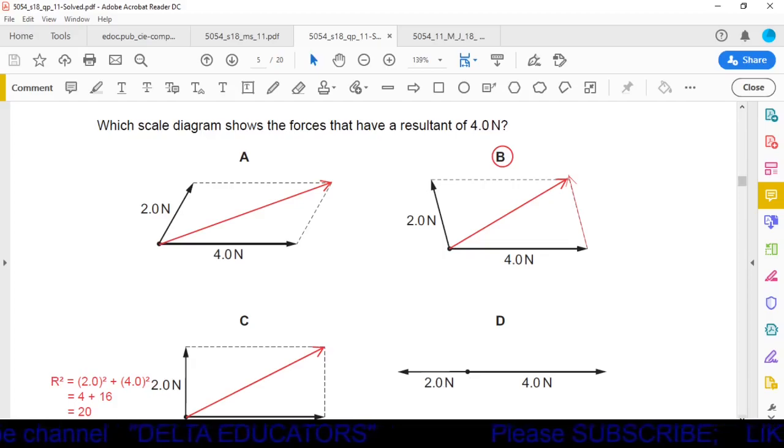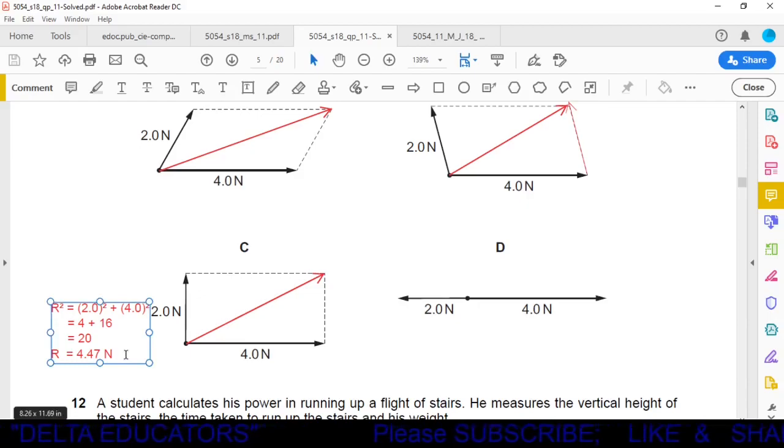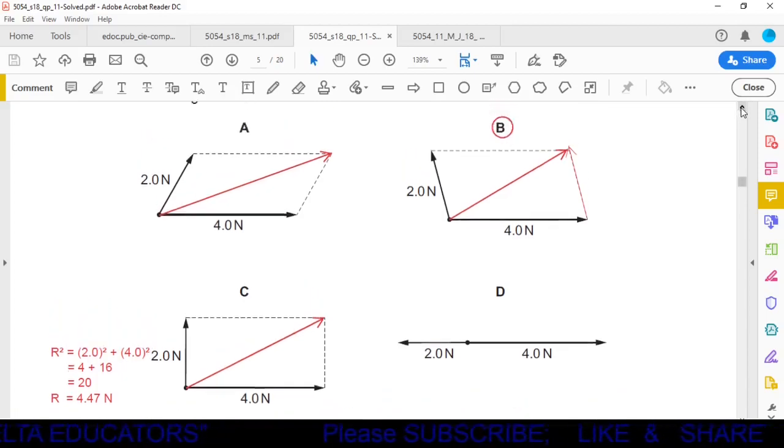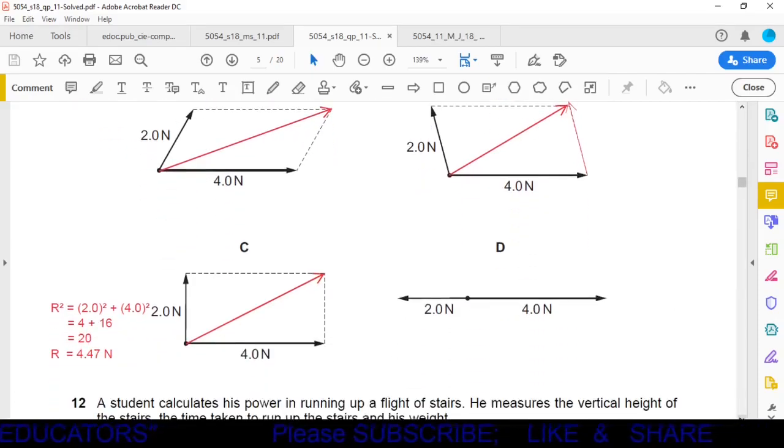So option D cannot be. Now we check option C. In option C, we have two forces and both the forces are at right angle. When we calculate the resultant of these two forces by applying Pythagoras theorem, we get a resultant equal to 4.47 Newton. Now 4.47 Newton is more than what is asked here. It is asked that the resultant force should be 4 Newton. Since the resultant in option C is more than 4 Newton, option C is also not possible.